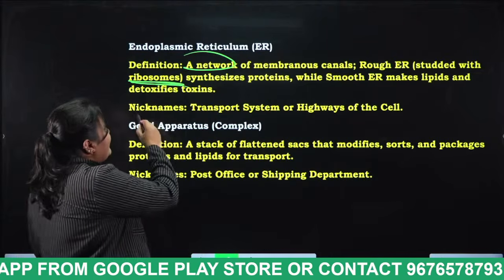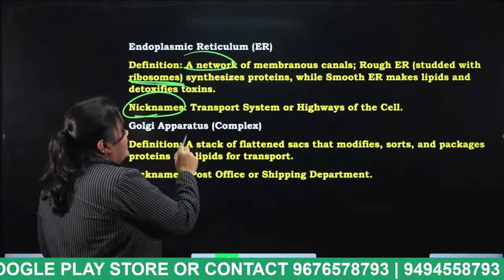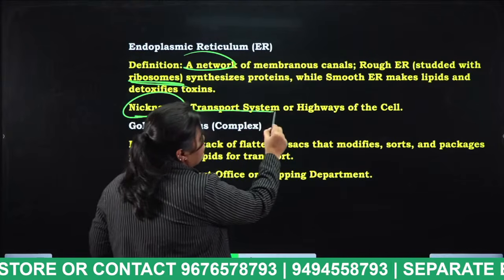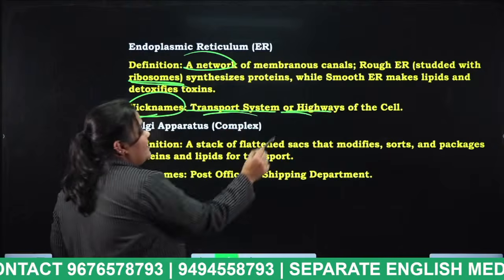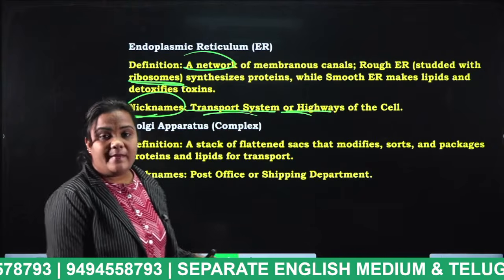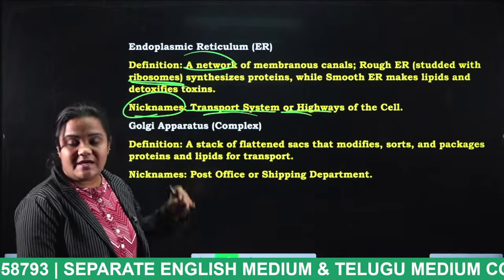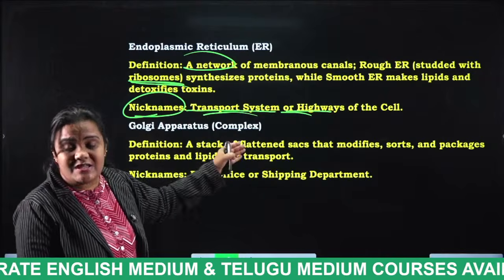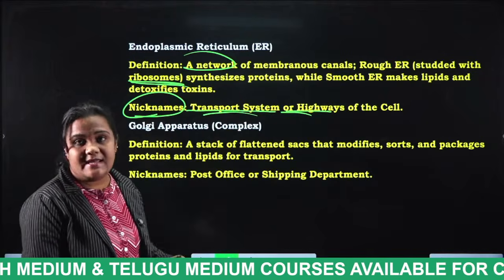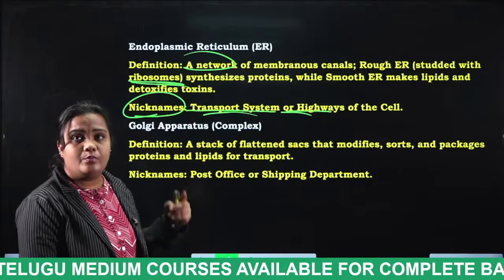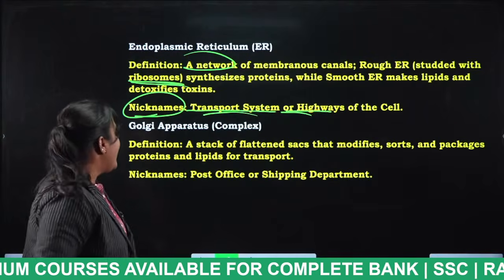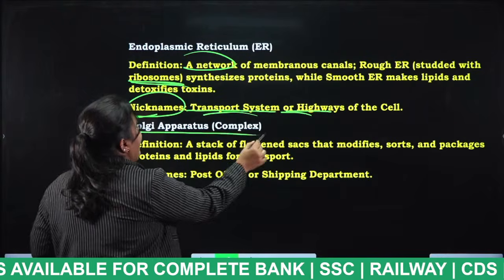And what are the nicknames? What is the nickname of the endoplasmic reticulum, students? Transport system or highways of the cell. Very, very important topic, students. Okay, and the next one is the Golgi apparatus.